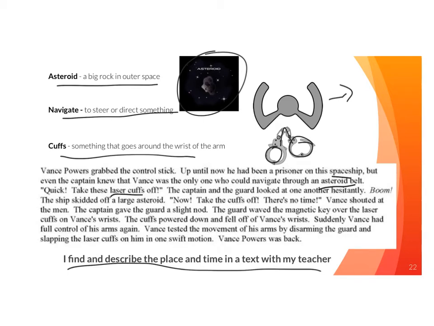The captain gave the guard a slight nod. The guard waved with a magnetic key over the laser cuffs on Vance's wrists. The cuffs powered down and fell off Vance's wrists. Suddenly, Vance had full control of his arms again. Vance tested the movement of his arms by disarming the guard and slapping the laser cuffs on him in one swift motion. Vance Powers was back.